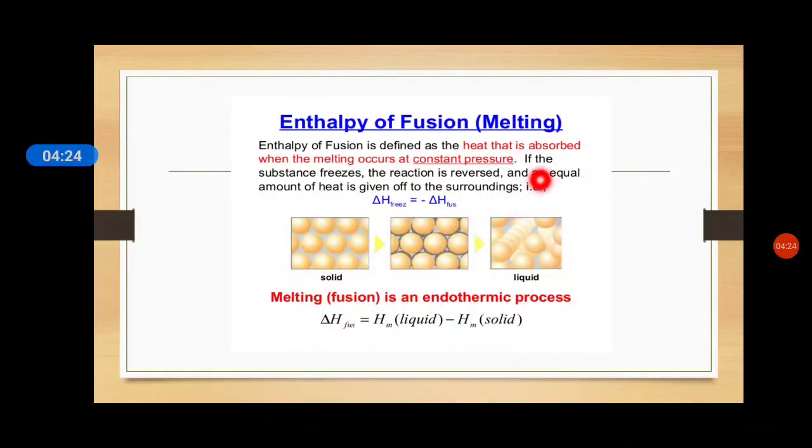Here we can understand it more easily. If the substance freezes, the reaction is reversed and an equal amount of heat is given off to the surroundings. Since heat is given off, it has a minus sign. Moving ahead to the next slide.